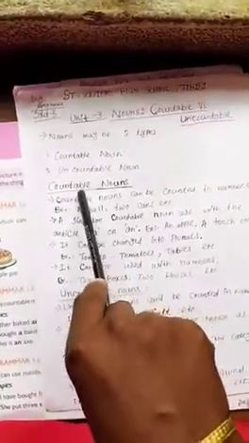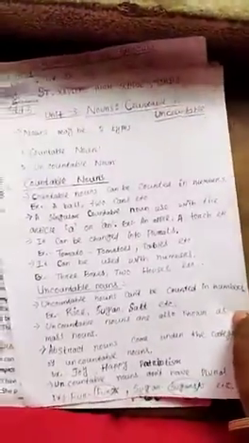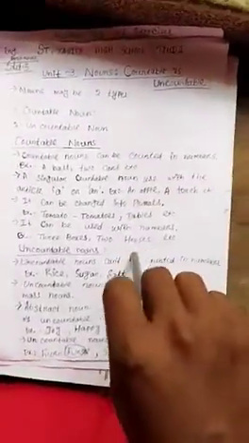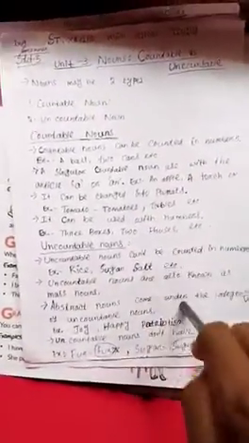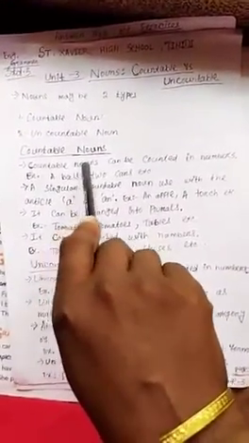So here I have a short note about the countable nouns and uncountable nouns. First we will discuss countable nouns, then uncountable nouns. First point is about countable nouns.